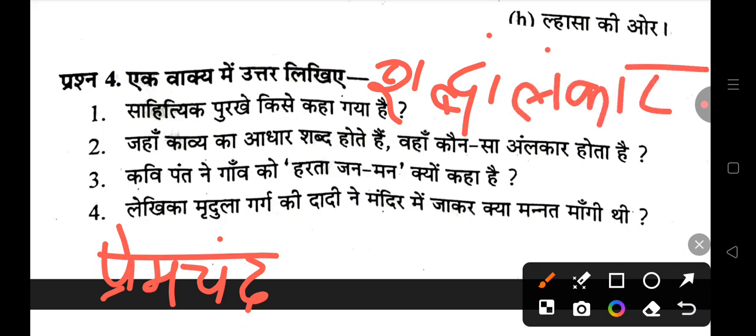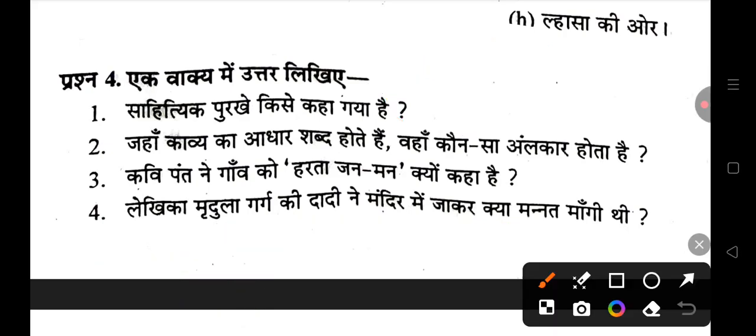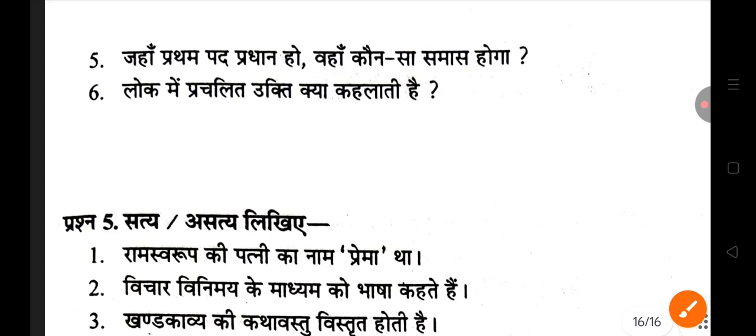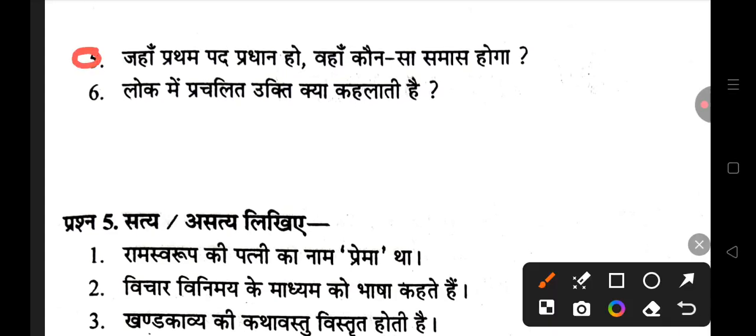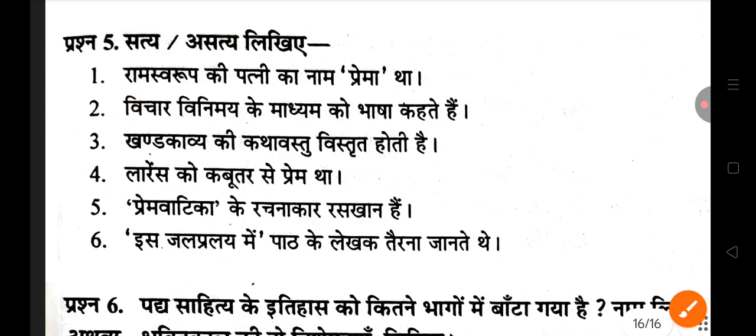In the second, why did poet Pant call the village a destroyer of people? Because the village atmosphere is so captivating. Isn't that why? What wish did writer Mridula Garg's grandmother make at the temple? She prayed that the first child be a girl, right? She prayed for a girl. Where the first word is predominant, there is an indeclinable compound. Which one is it? So, here you have to write indeclinable. Right? A popular saying is called a proverb. So, keep in mind the proverb.